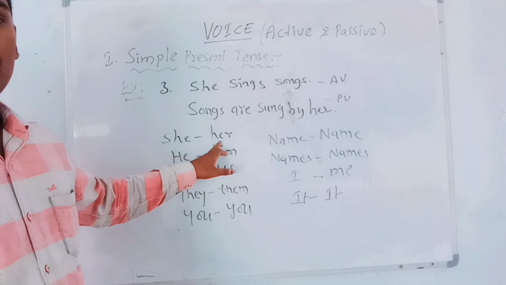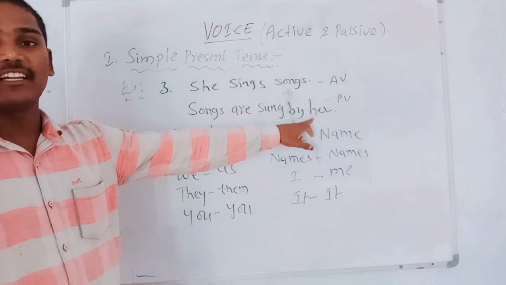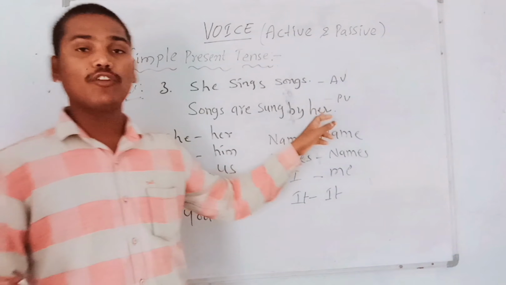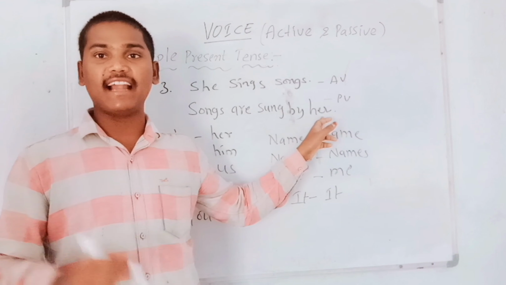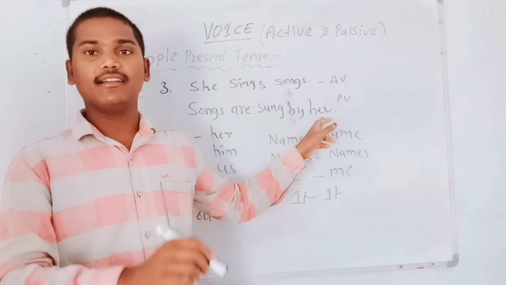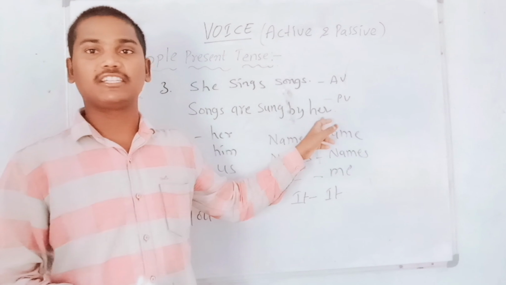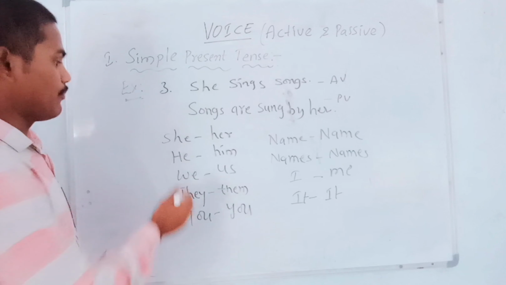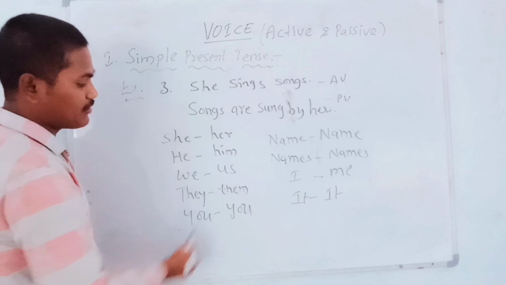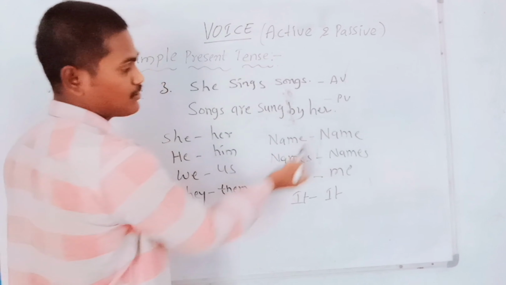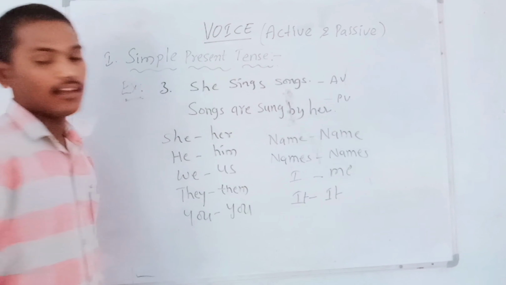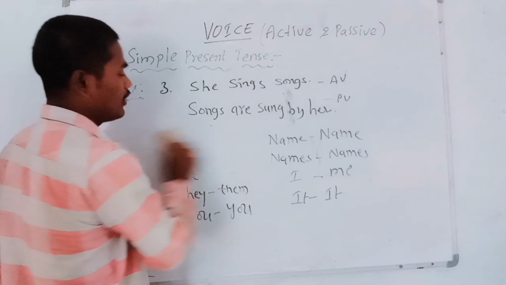She becomes her in the passive voice. Already we experienced that. Here the sentence started with she, but she always works in the passive object position as her. So we don't repeat she in the object position as usual. That is also very important to remember. She becomes her, he becomes him, we becomes us, they becomes them, you becomes you, name becomes name, names becomes names, I becomes me, it becomes it. So this is also very important to remember. Okay.